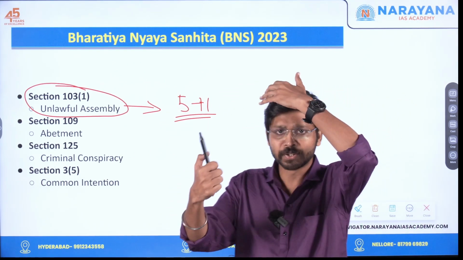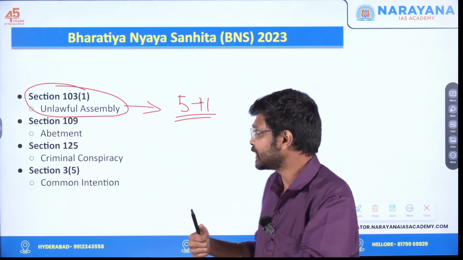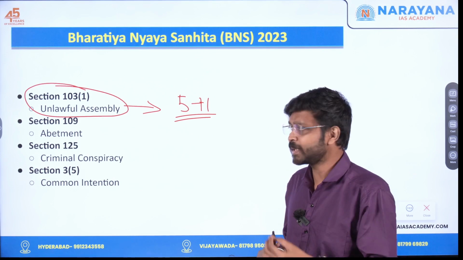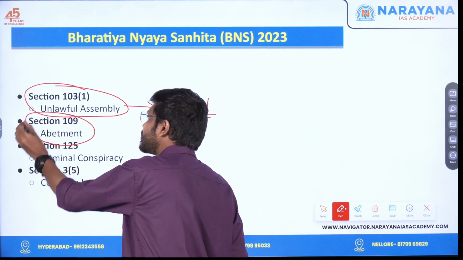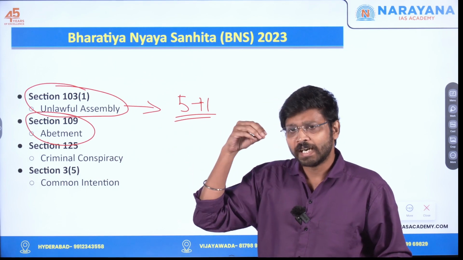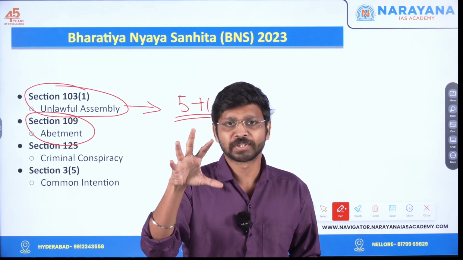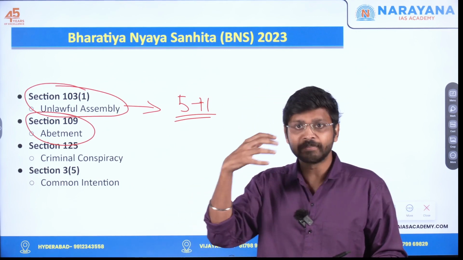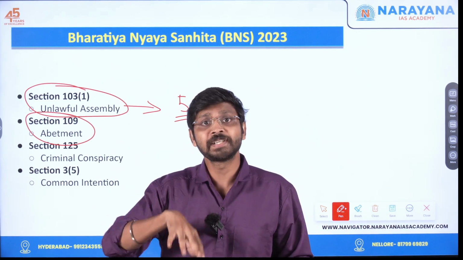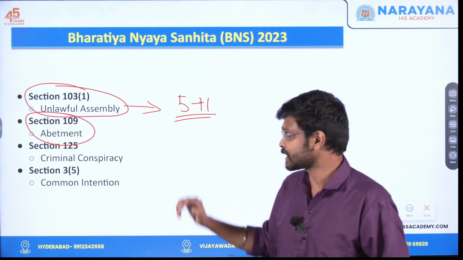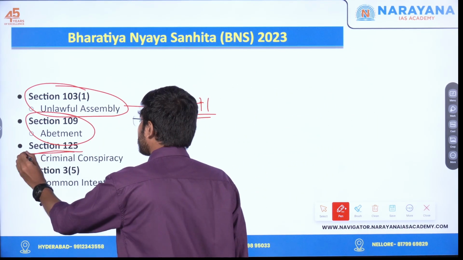For example, if I'm going with my 5 friends to rob a shop, that is an offense, right? So at that time section 103(1) can be invoked. Another one is section 109, that is abetment. Abetment means I need not do the crime myself, I facilitate or support another person to do the crime. For example, if I give a gun to someone else and he shoots a person, I will be charged guilty of abetment. So that is section 109. Another one is section 125, that is criminal conspiracy.